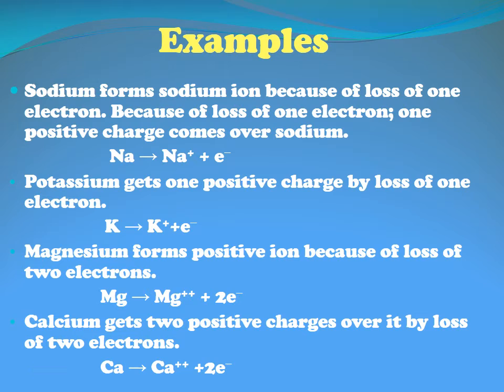Now the question arises, when the atom is losing electrons, where do these electrons go? Do they remain in the air? No. Actually, there are other elements which are ready to take these electrons. So what are these elements? These are non-metals. Non-metals always have a tendency of gaining electrons, as metals always have a tendency of losing electrons. So let us study non-metals, how they gain electrons.